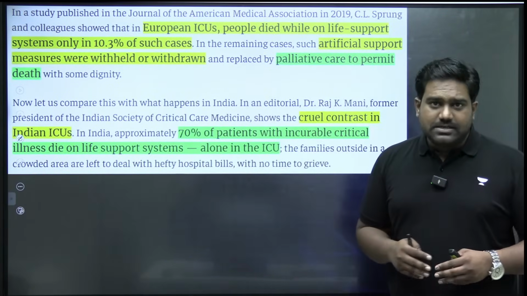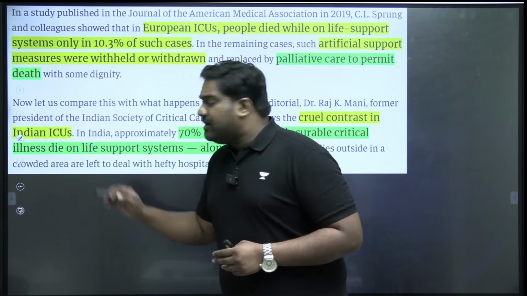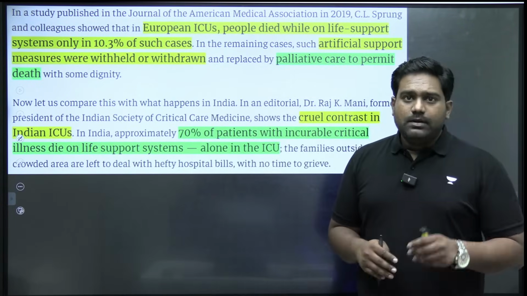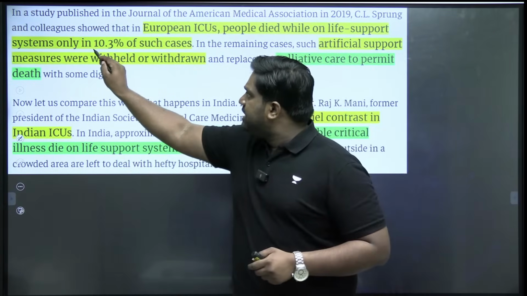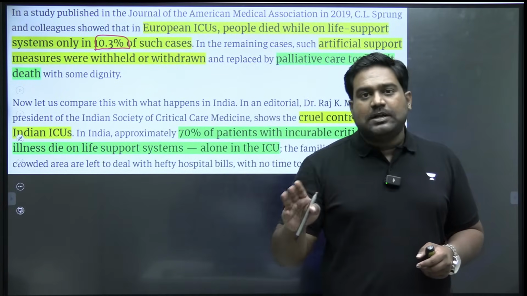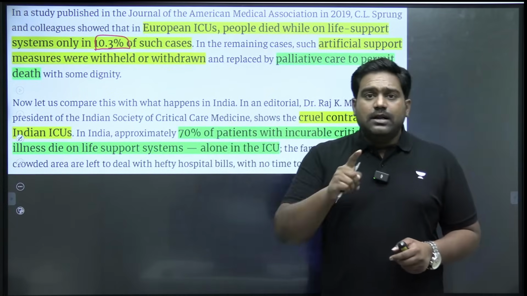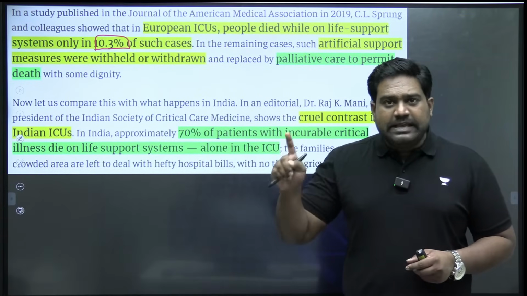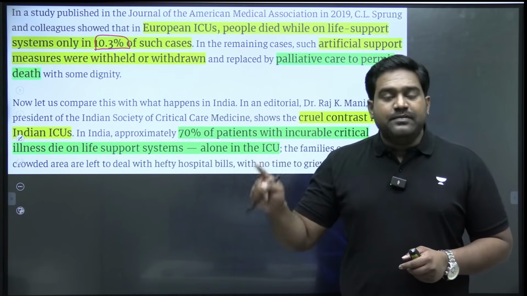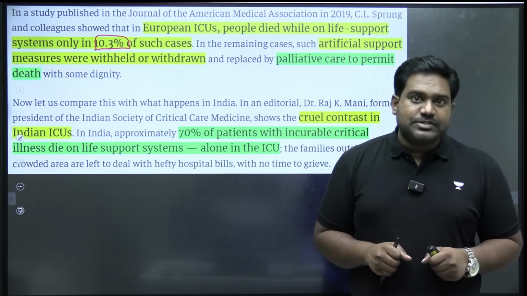Now, if you look at the Western countries, studies have shown that in the European region, for example, just 10% of terminally ill patients passed away in hospital ICUs. So what does it tell you? It tells you that almost 90% of terminally ill patients in Europe died in their home, on their own bed, surrounded by their family members.